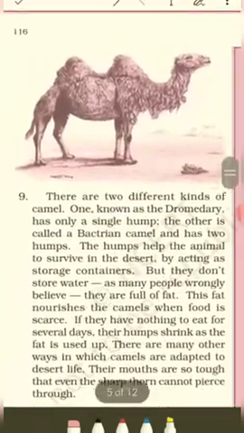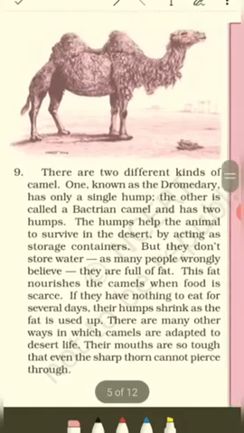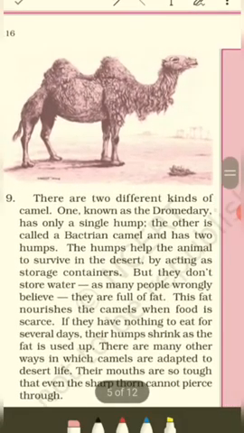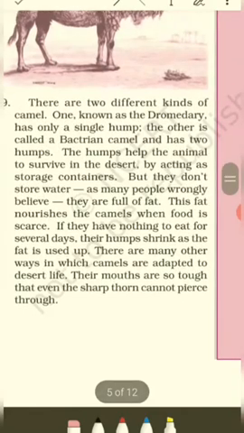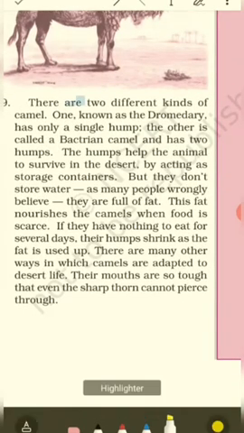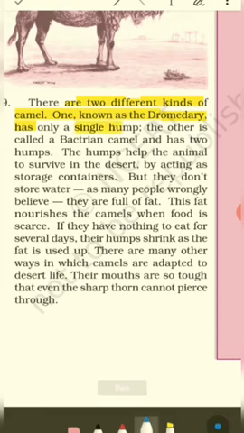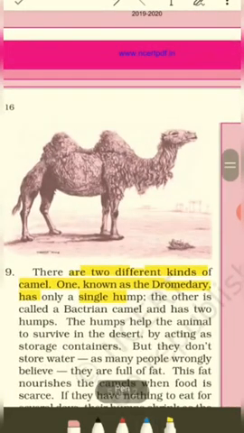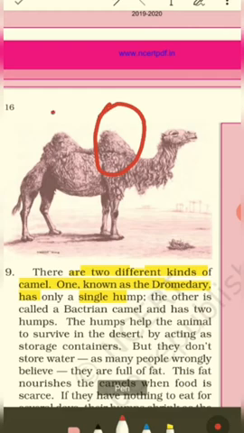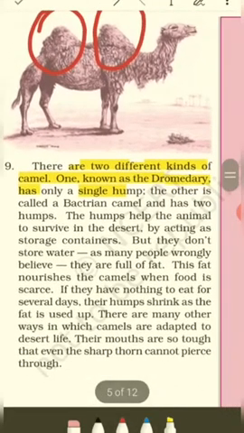Clear? So here is a picture of a camel, not the typical one. Okay, we'll find out what this is. There are two different kinds of camel. One, known as dromedary, has only a single hump. We basically see the dromedary camel with a single hump, right? What is a hump? This bulgy part that you see on the camel's back is called a hump. Okay. So the dromedary camel has only a single hump.